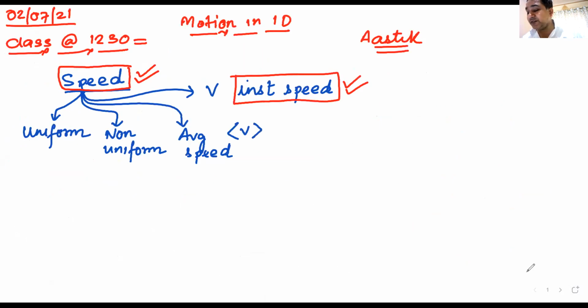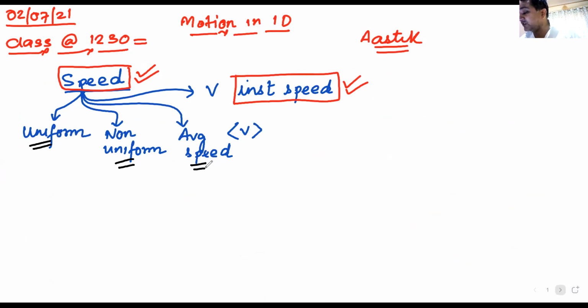The second type was non-uniform velocity. Can you guess what is the third type? And remember, physics is very simple.